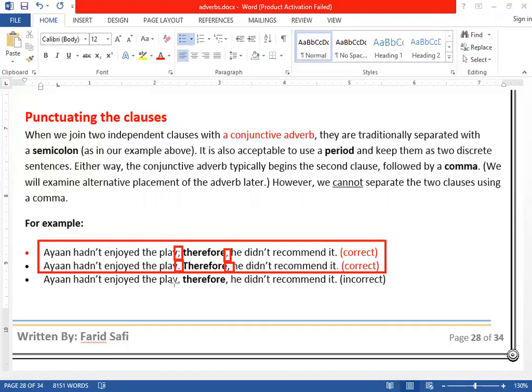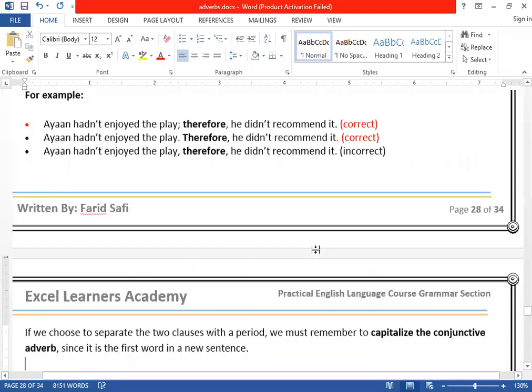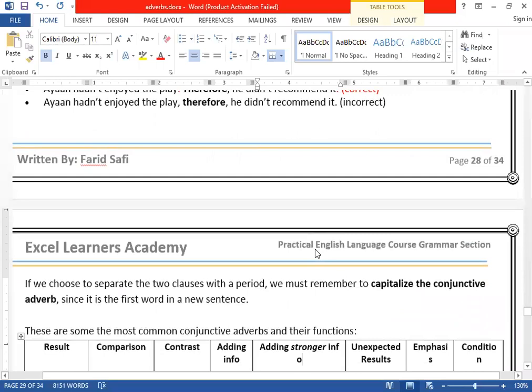If you put a comma after Ayan hadn't enjoyed the play, and then put the conjunctive adverb, and then again a comma, this is incorrect. This is not the correct sentence, clear? So these are the ways you can punctuate. That is the punctuation. And as I told you, these adverbs are important in your writing skill, so punctuation is very important for you, clear?